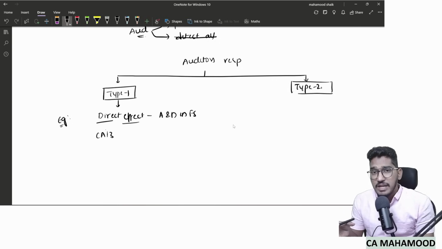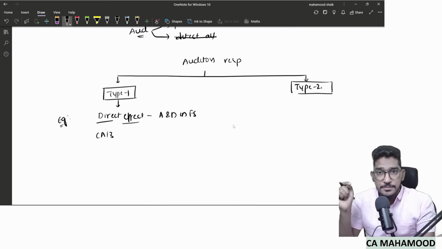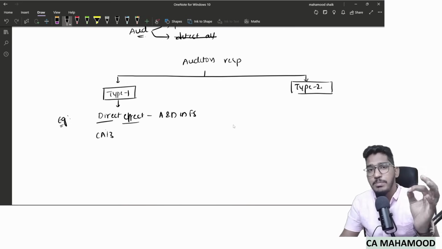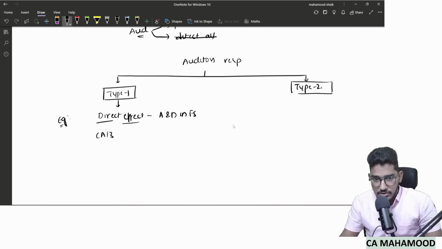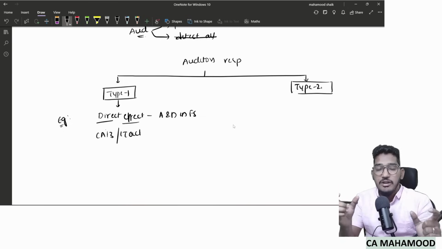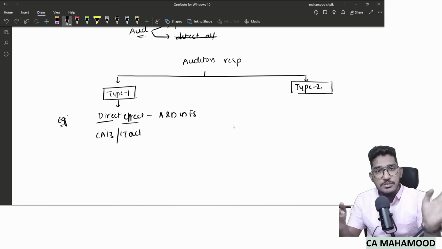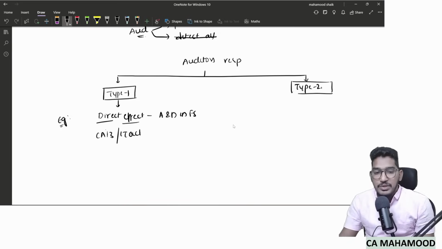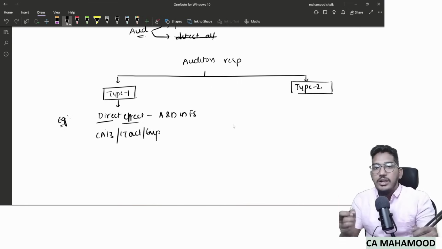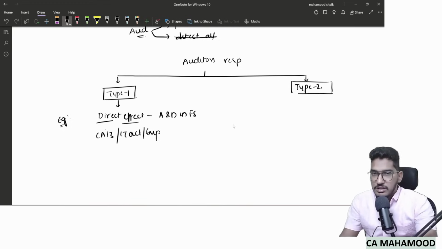If the company is preparing financial statements, which format do they follow? Schedule 3. Where was Schedule 3 mentioned? Companies Act. So Companies Act is going to have a direct impact on determination of amounts in financial statements. Next, not just that, Income Tax Act. The tax provision which you calculate will be calculated as per the provisions of Income Tax Act. And also employee benefit related laws and regulations like gratuity, bonus, PF. So those laws and regulations which have a direct effect on determination of amounts and disclosures in the financial statements will come under type 1 laws and regulations.